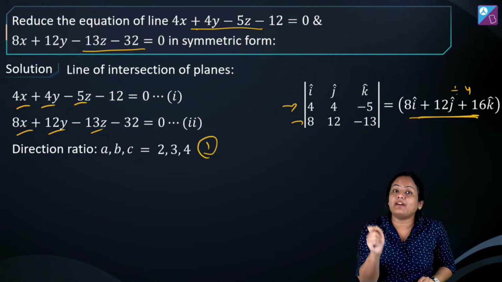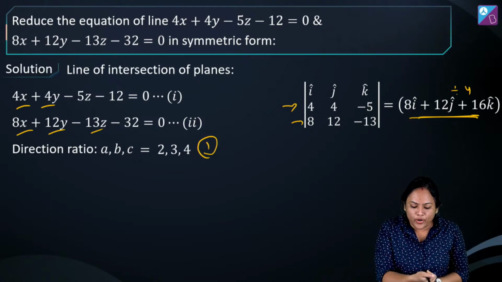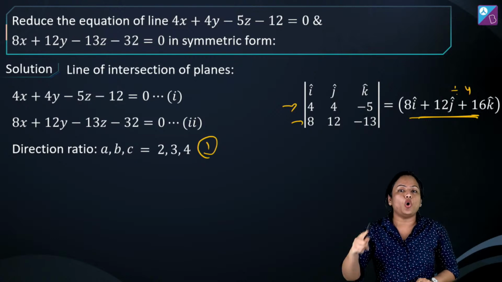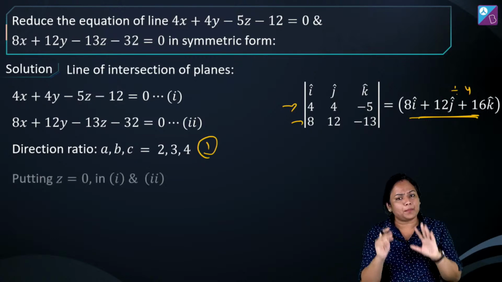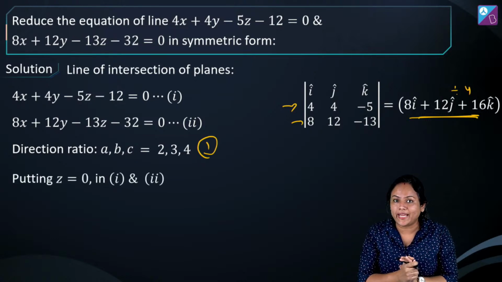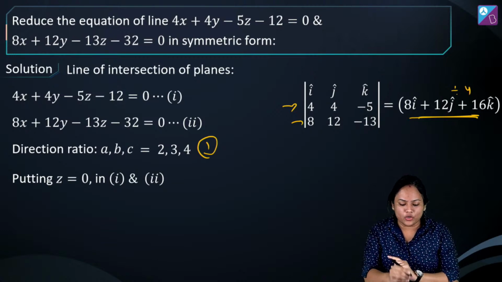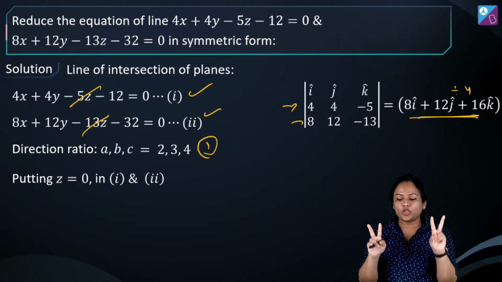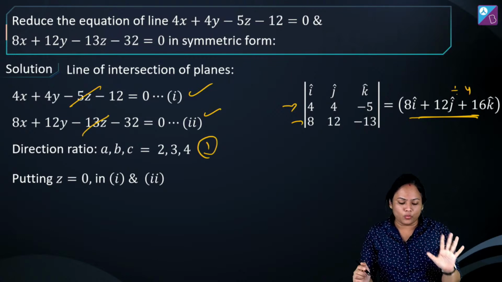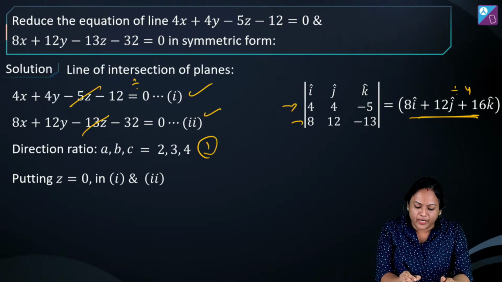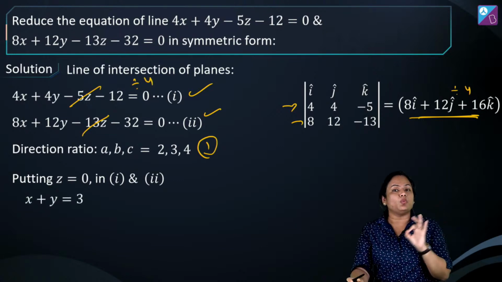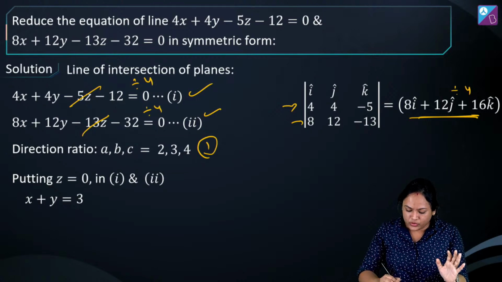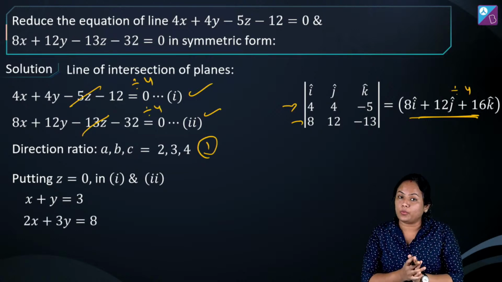Second thing, I have to get a point. Now to get a point in these two equations, either you can put x as 0 or y as 0 or z as 0. So let's say I am substituting z as 0. Alright. So when I put z as 0 in equation 1 and equation 2, this part is eliminated. I am getting two equations in x and y. So the first equation I'll divide by 4. So it will be x plus y is equal to 3. Similarly, the second equation again I'll divide by 4. So it's going to be 2x plus 3y is equal to 8.